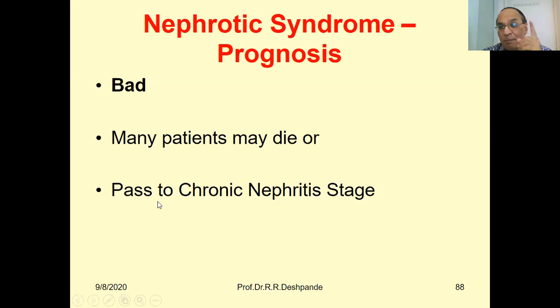And it may pass to the chronic nephritis stage. And chronic nephritis leads again to acute renal failure or chronic renal failure. If it is chronic renal failure, dialysis will be required. If dialysis fails, urea increases, and sometimes the quality of life and total life may be in danger.